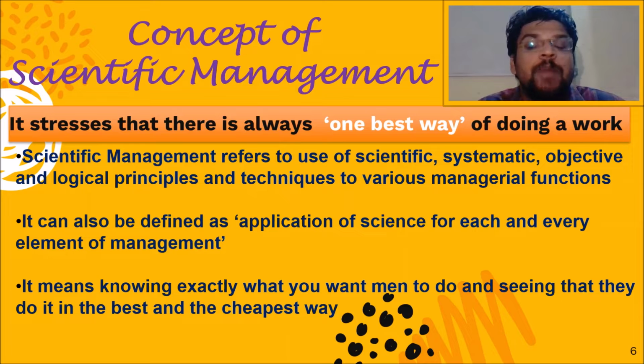All right, so by this what happens? You become scientific. Scientific management says to use scientific systems, objectivity, and logical principles and techniques in all managerial functions. Whatever activities we are undertaking in management, all activities should be guided by science. How can it be done? Just search for the one best possible way in which this job has to be performed. Then we have to go accordingly.